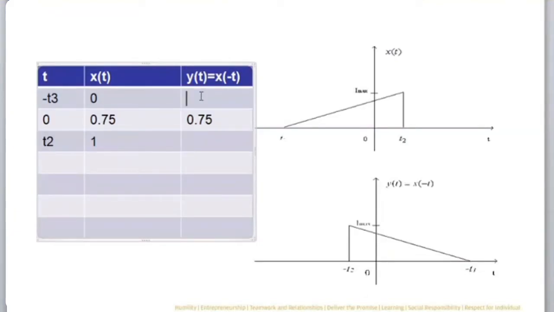Anyone can? 0. This particular value is 0. In between also you have to calculate. I'm just writing the edges. So what is going to happen to this value? Because here you can see that it is 0, because I'm doing the time multiplication. This will be 0. And what about this value?